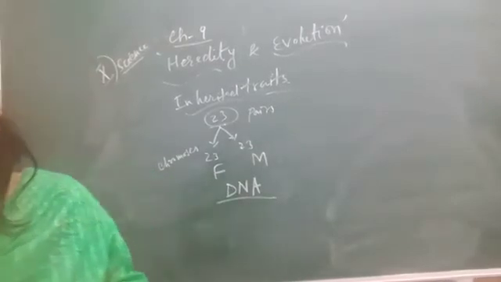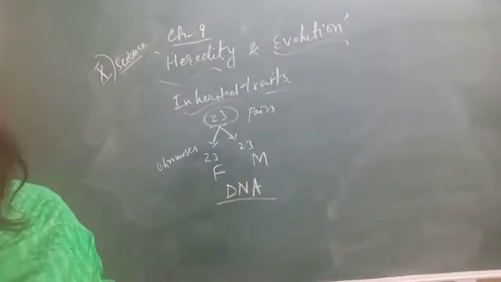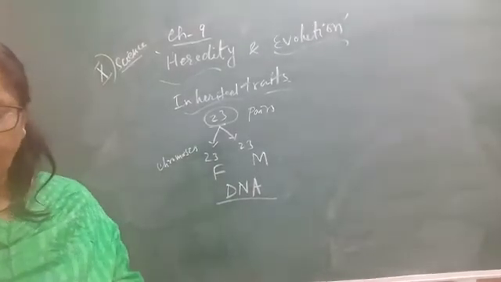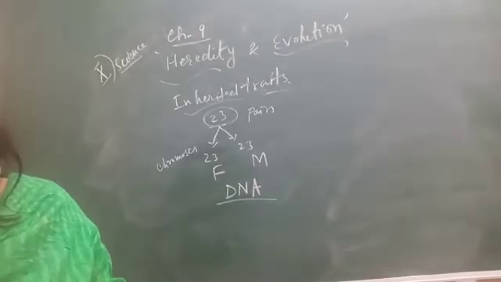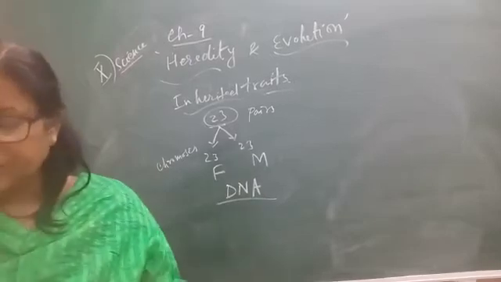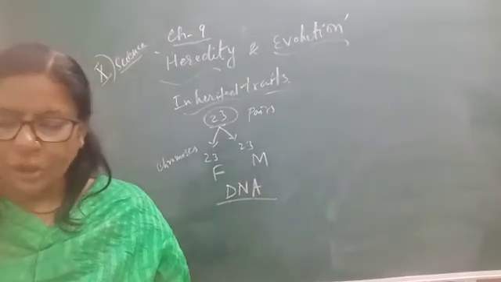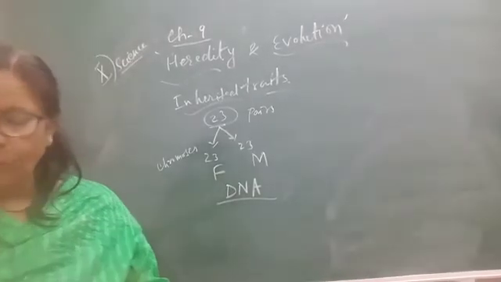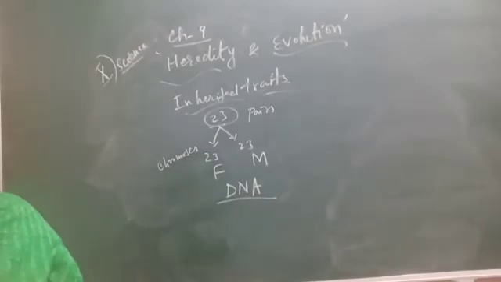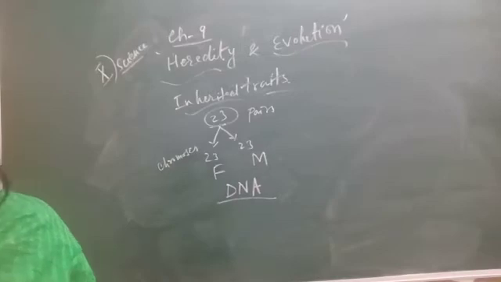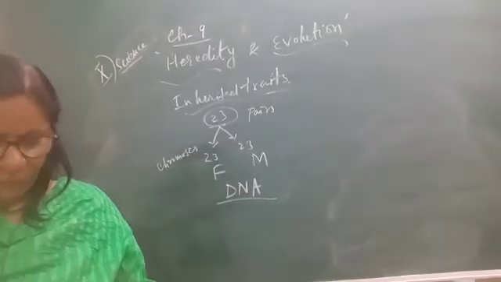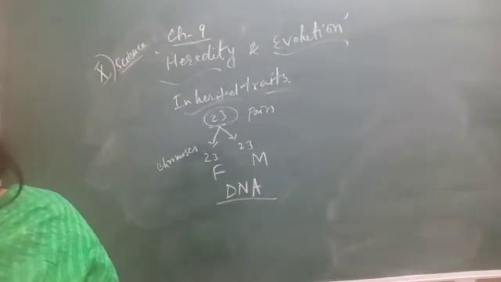Now here Mendel used a number of contrasting visible characters of garden peas: round and wrinkled seeds, tall and short plants, white and violet flowers, and so on. He took pea plants with different characters, tall plant and short plant, and produced the progeny by crossing them and calculated the percentage of tall and short progeny. In the first place, now you see the figure on page number 144. Here 4 figures are given.